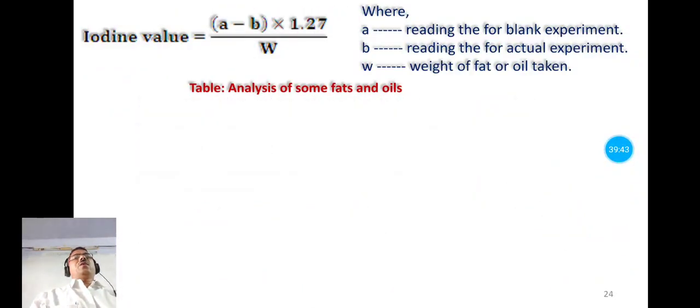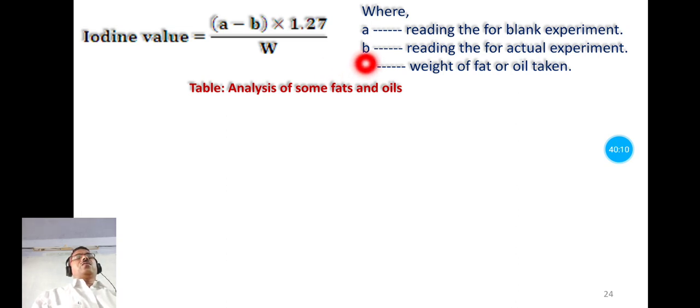Now the formula for iodine value is here. Iodine value is equal to (A minus B) into 1.27 upon W. So here the meanings of A, B and W are given. That is, A is the reading for the blank experiment. Blank experiment means here no fat and oil is used in this experiment.